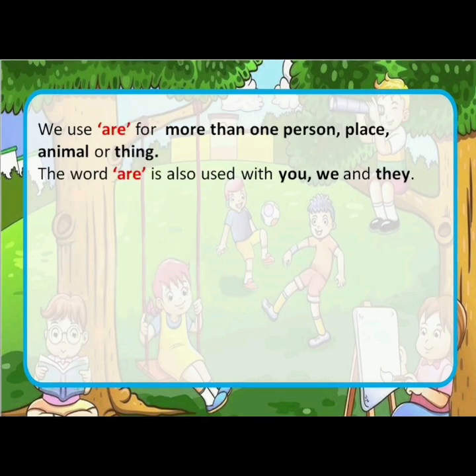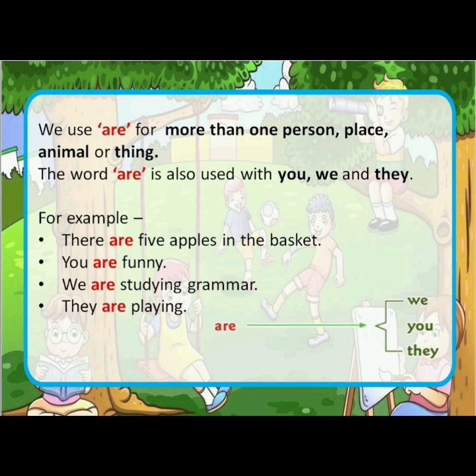Moving on, the word are is used for more than one person, place, animal or thing. We use the word are with we and they. The word are is also used with you, as you is also used for plural noun. For example, there are 5 apples in the basket. You are funny. We are studying grammar and they are playing.